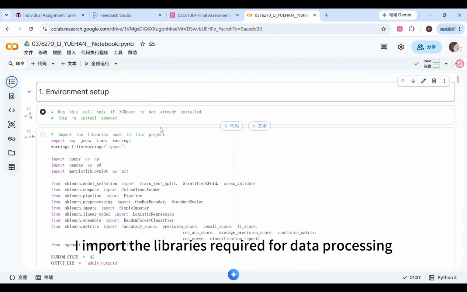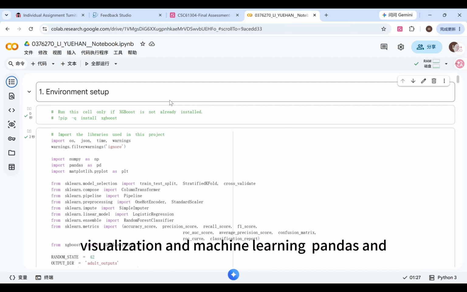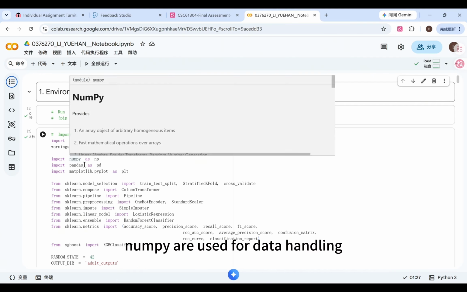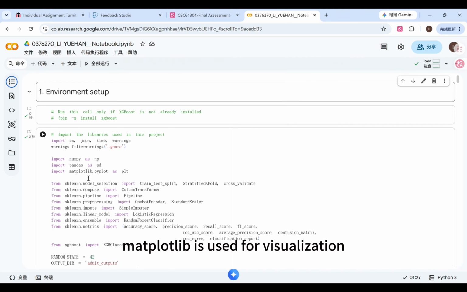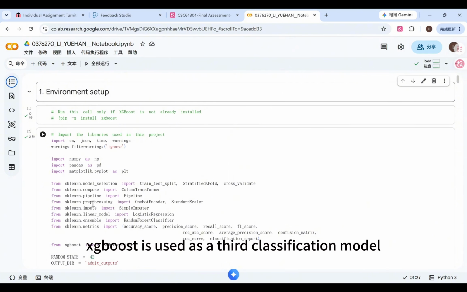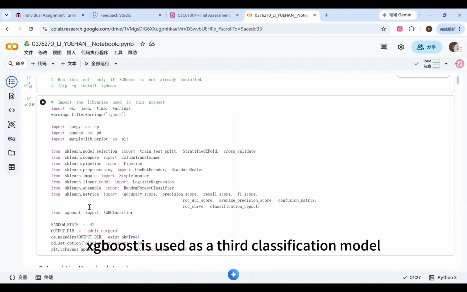First, I import the libraries required for data processing, visualization, and machine learning. Pandas and NumPy are used for data handling. Matplotlib is used for visualization. Scikit-learn is used for preprocessing, model training, and evaluation. XGBoost is used as a third classification model.